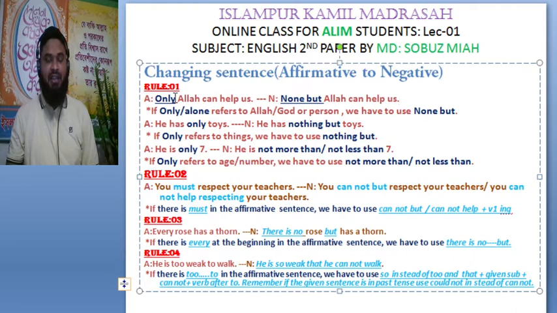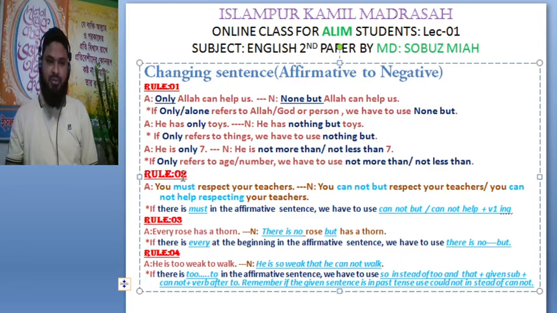I am repeating the 3 rules of only. If only or alone refers to Allah, God or person, we have to use none but at the starting of the sentence. If only refers to things, we have to use nothing but. If only refers to age or number, we have to use not more than or not less than.